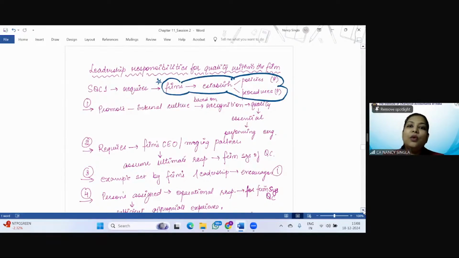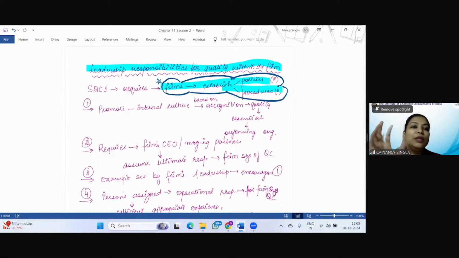So SQC1 requires the policies and procedures with respect to leadership responsibilities for quality within the firm. See, unless and until the leaders, the higher officials in the CA firm, set an example that quality is important, the other personnel are not going to follow it, right? And students, you will see that in the entire SQC1, the language that is used is that SQC1 requires the firm to establish policies and procedures.